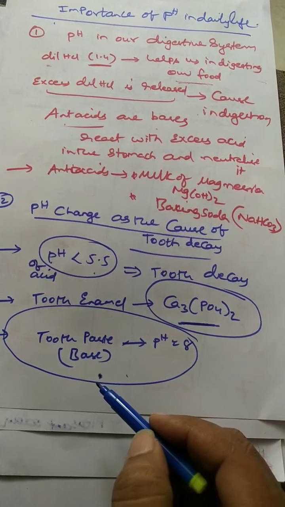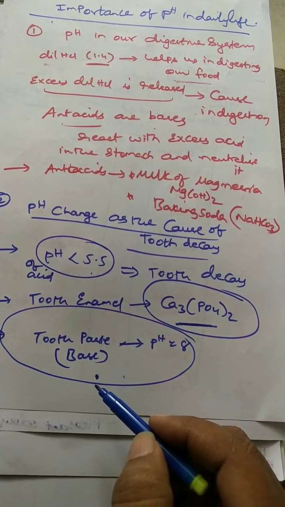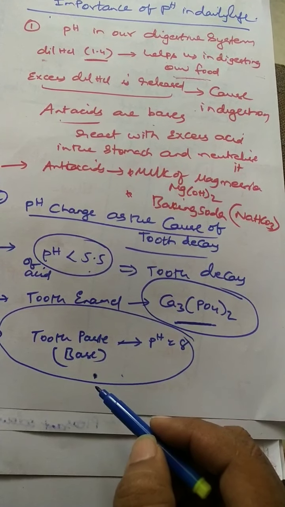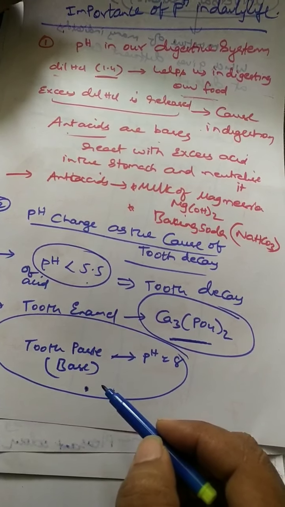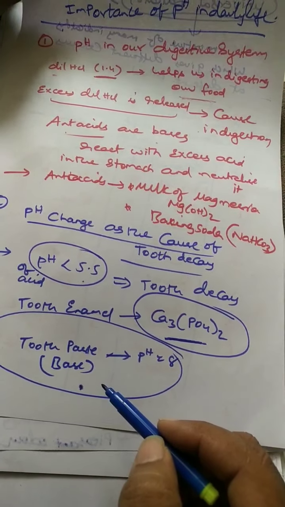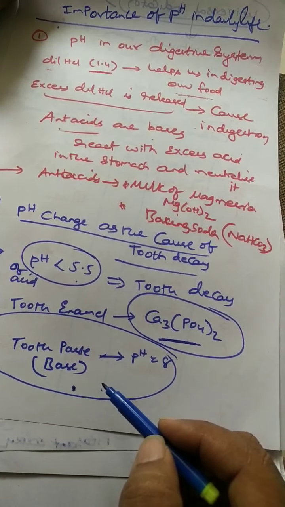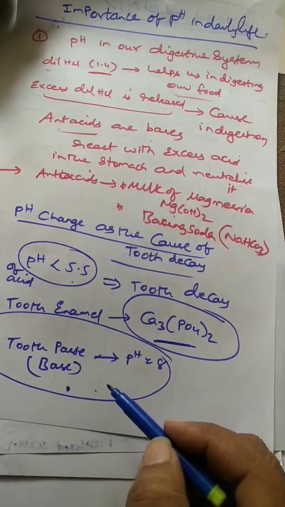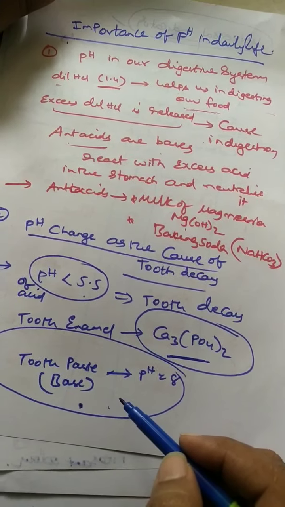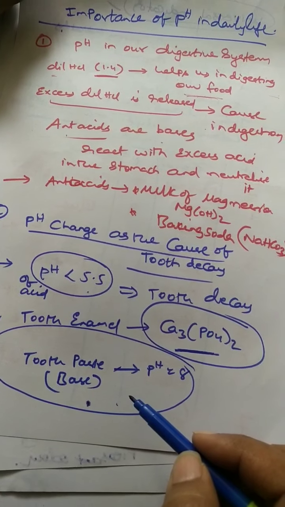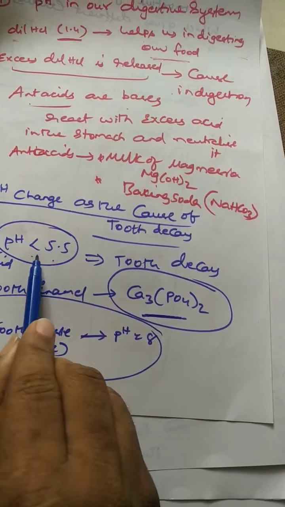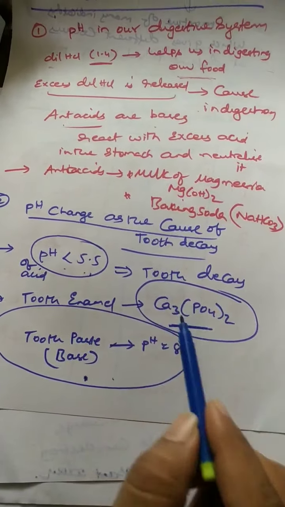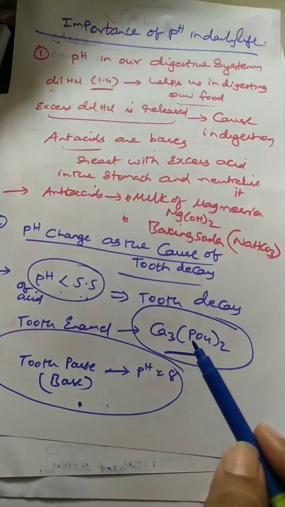We wash with fresh water. That's why after eating food we have to thoroughly wash the teeth with fresh water, because if any acid is there, it gets diluted and the normal pH will be maintained in the mouth. So that's why we have to wash the teeth daily. So that is the importance of pH. If the pH value is less than 5.5, tooth decay, we can enjoy the tooth decay, right?